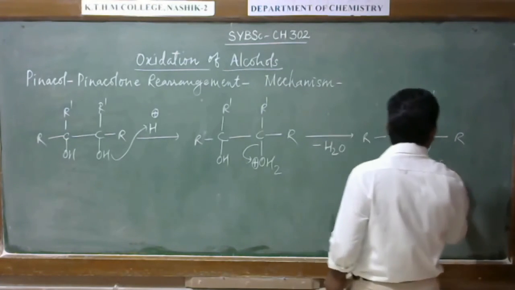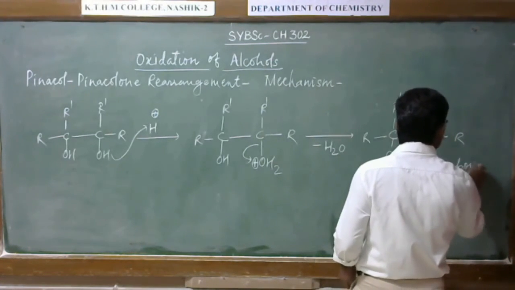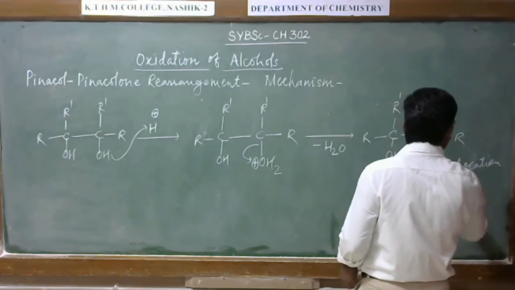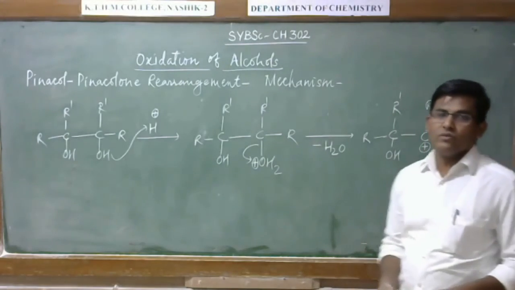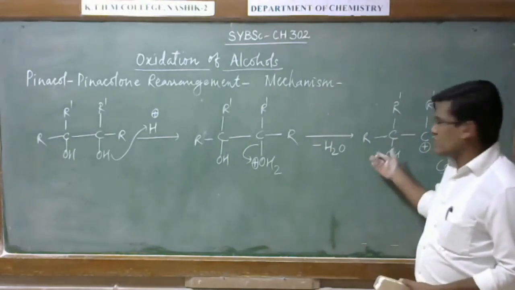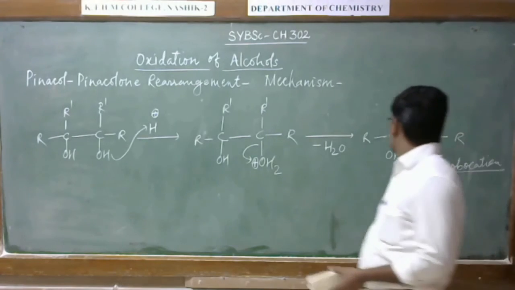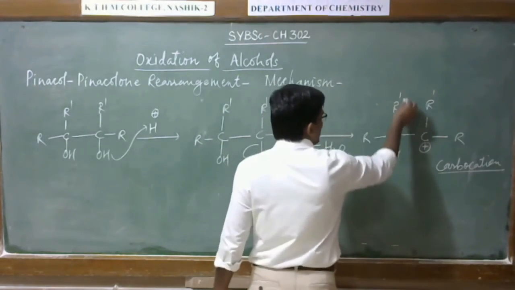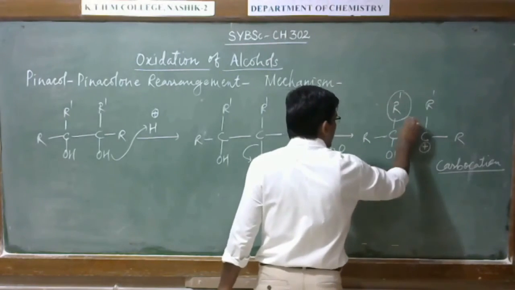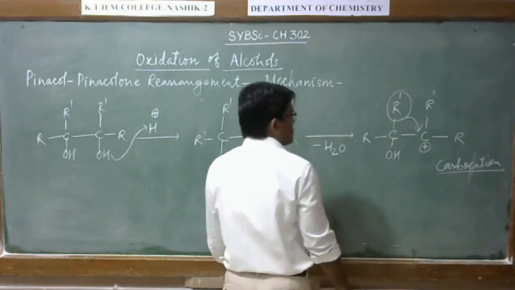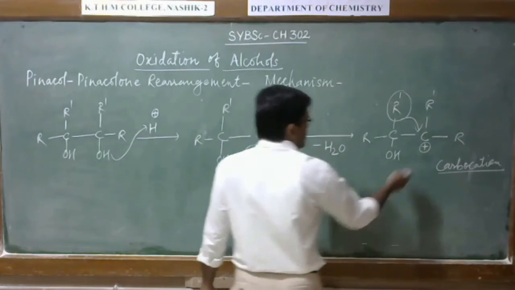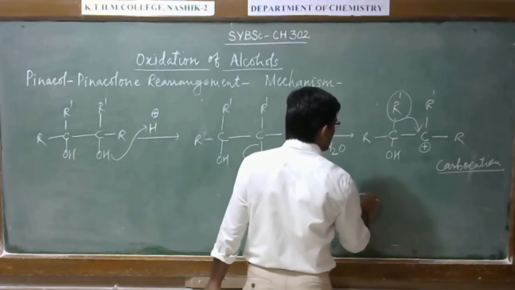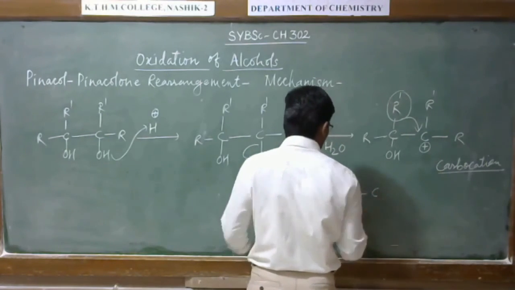Since the carbocation is there, one of the groups will migrate to this carbocation carbon.